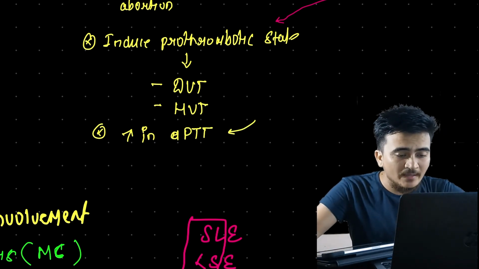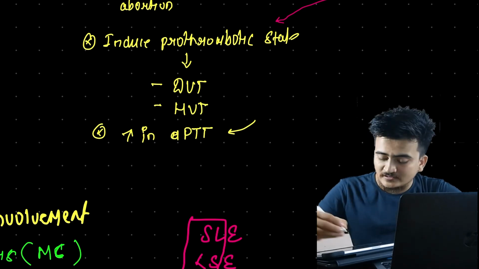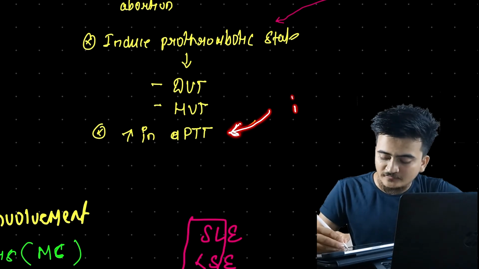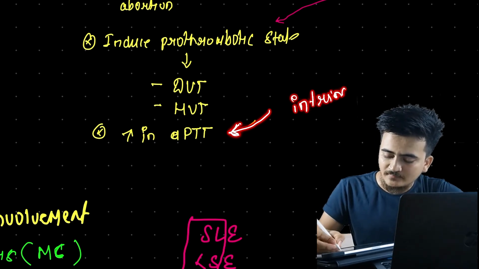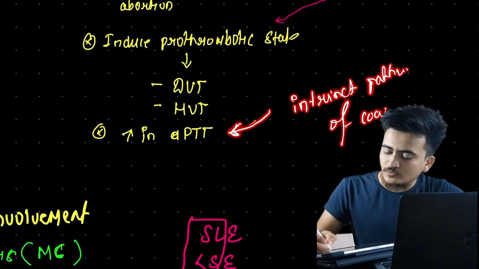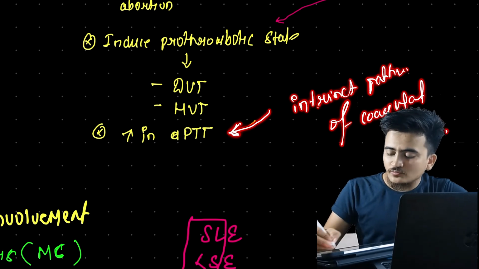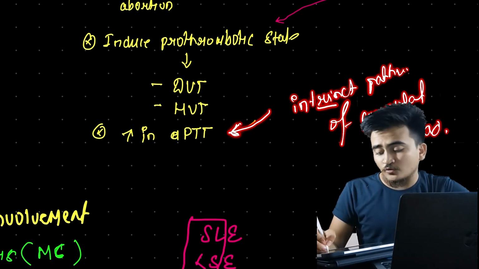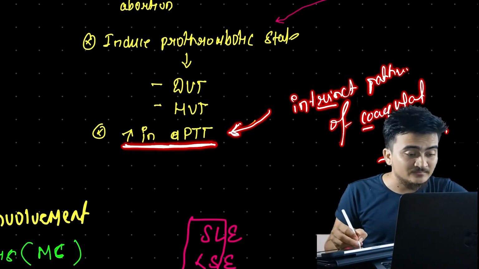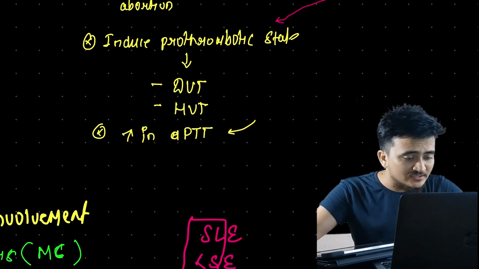What happens here is the autoantibodies produced will interfere with the intrinsic pathway of the coagulation cascade. As it interferes with the intrinsic pathway of the coagulation cascade, there will be an increase in APTT, right? Prothrombin time. Okay, now this was about this thing.